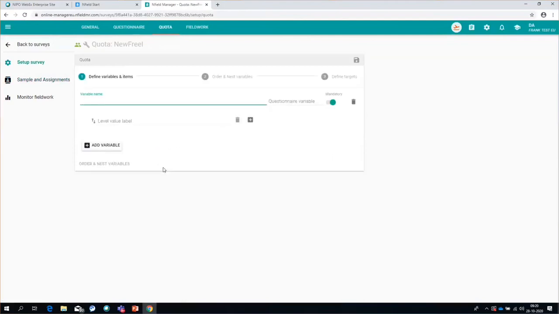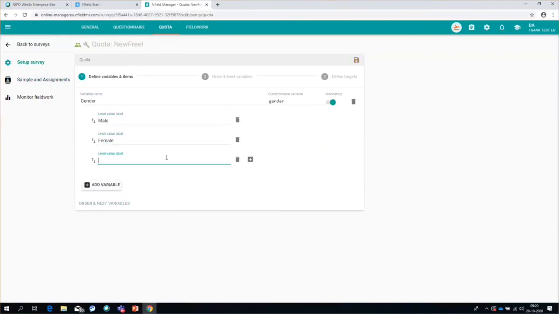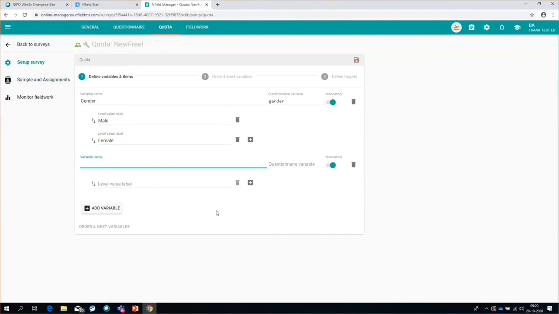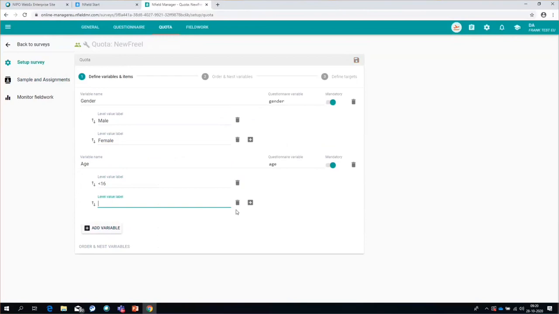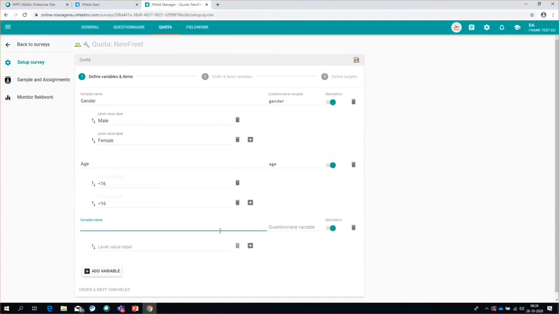Let's create a quota. Gender. Female. Those of you working with online will recognize this interface. It's the exact same interface we use to create online quota frames.